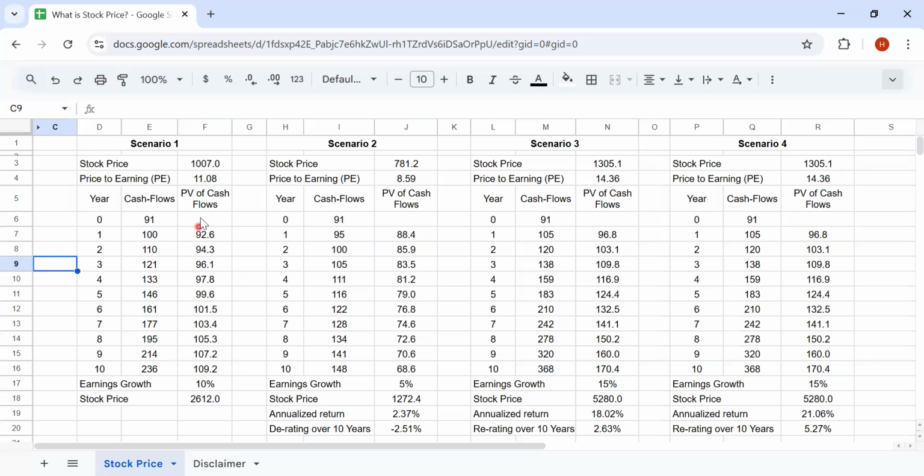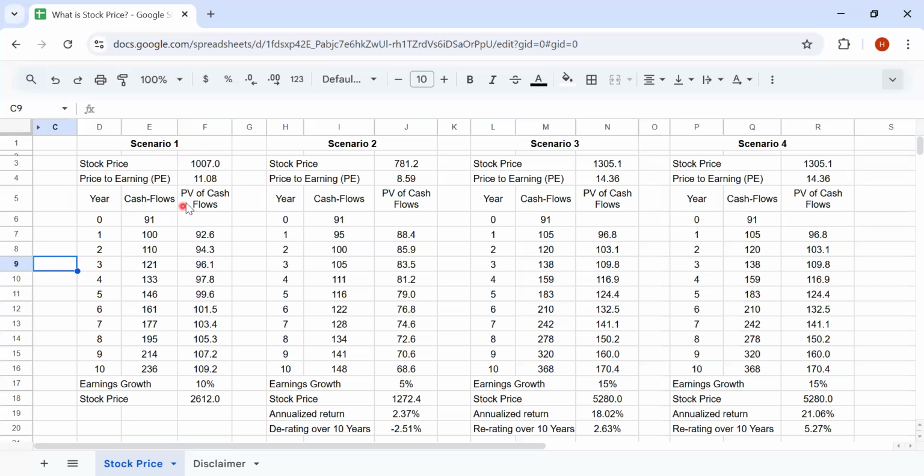So in order to get a similar cash flow in a fixed deposit, we will have to invest around 1007 rupees. So therefore, the fair price for this share would be around 1007. Simply put, what is the amount of fixed deposit which we have to do to generate the similar cash flows over 10 years? And the price to earnings would be around 11.08. That is 1007 divided by 91.